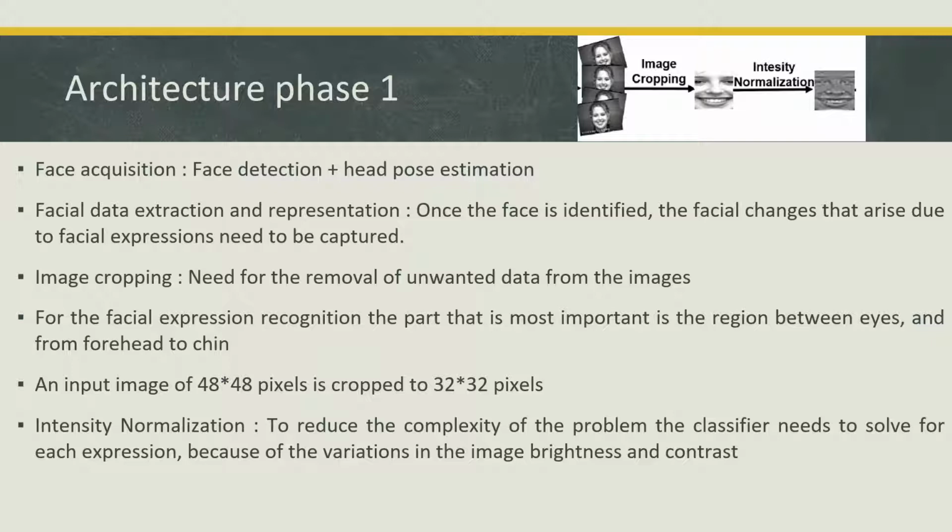Because for our expression recognition, the part that is most important is just the region between eyes and from forehead to chin. So our input image of 48 cross 48 pixels is cropped to 32 cross 32 pixels, and then the intensity normalization so that it reduces the complexity, the problem the classifier needs to solve for each expression. Because of the variations in the image brightness and contrast, it might become complicated, so we basically level it.